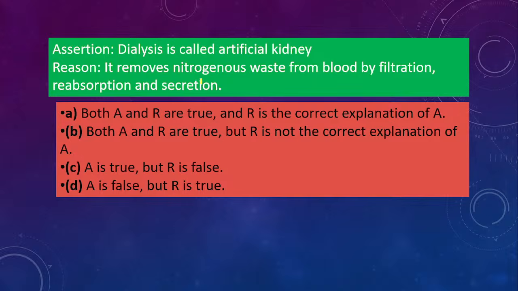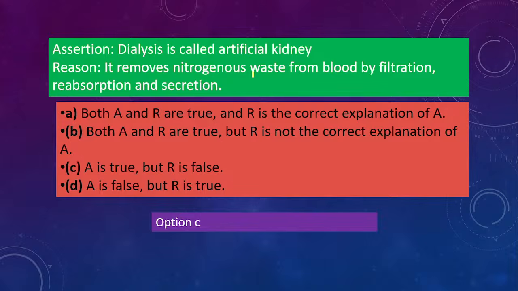What do you think? Do you think dialysis will remove nitrogenous waste from blood by all these three? It is option C. Okay, so no, it is wrong. It is not A, not B. Only the first statement is correct. So your dialysis machine works as an artificial kidney. ठीक है, लेकिन see the reason statement, it is false.